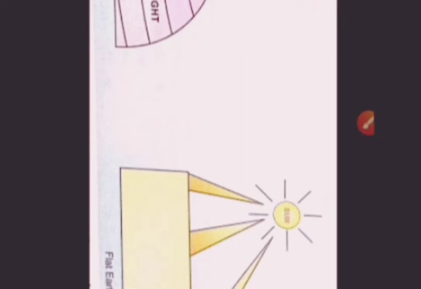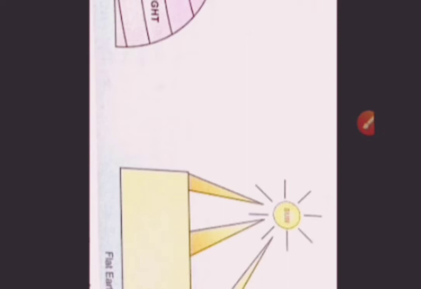But actually the sun neither sets nor rises. The sun has its own position, and the earth rotates around the sun. That's why it is an illusion of people on earth only that there is sunrise and sunset. So we can say that sunrise and sunset is also a proof.